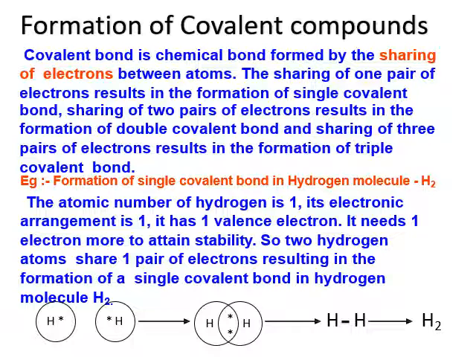H2 molecule. You can see the electronic dot structure of H having 1 electron, combining with another H having 1 electron. Now they will share, meaning both electrons will be given by both partners of hydrogen and they will be shared among each other. It is denoted by a single straight line, H bonded with H, and it is the H2 molecule.